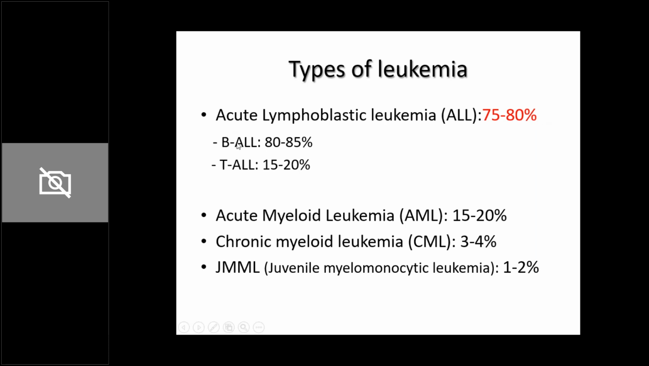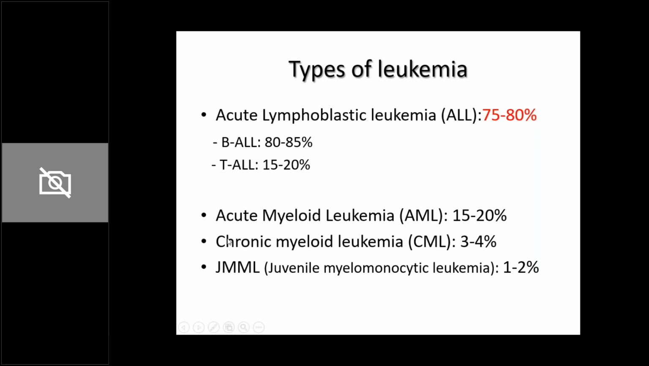Amongst these, there is B-ALL and T-ALL. B-ALL is almost 80 to 85%. So if someone asks you what is the commonest childhood cancer, it is leukemia. And within leukemia, it is B-ALL. Okay, so you should always know this.